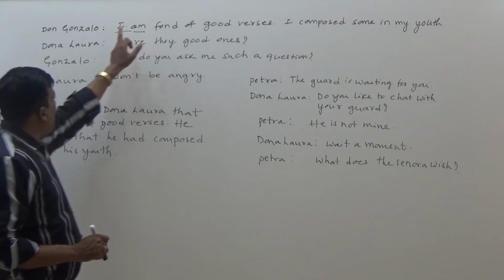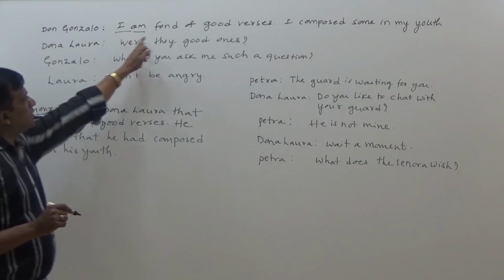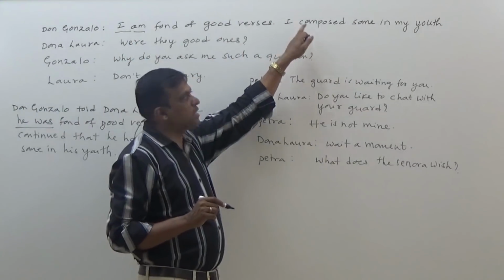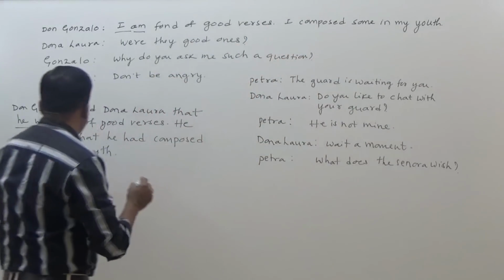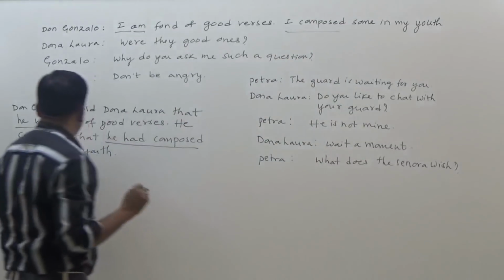So I am fond, I am becomes he was. Then I composed, simple past tense becomes past perfect tense. So he had composed. So assertive sentence.